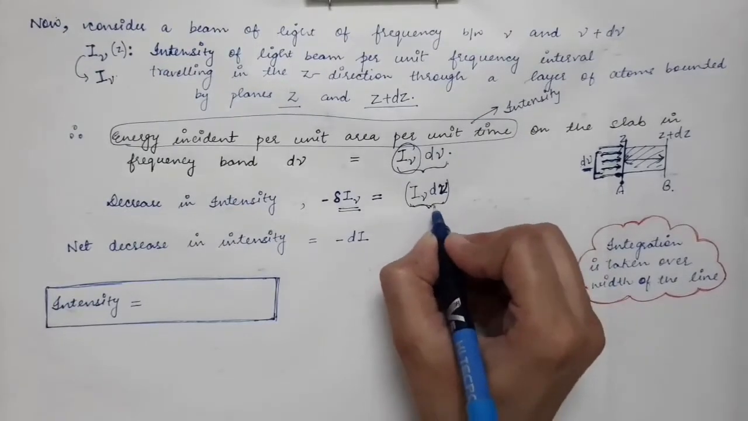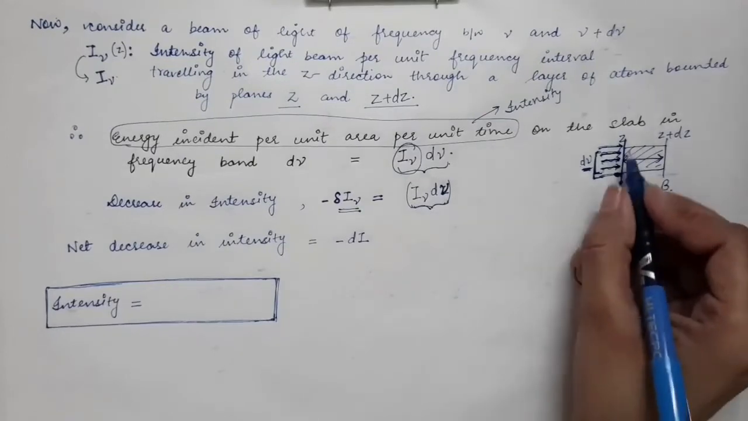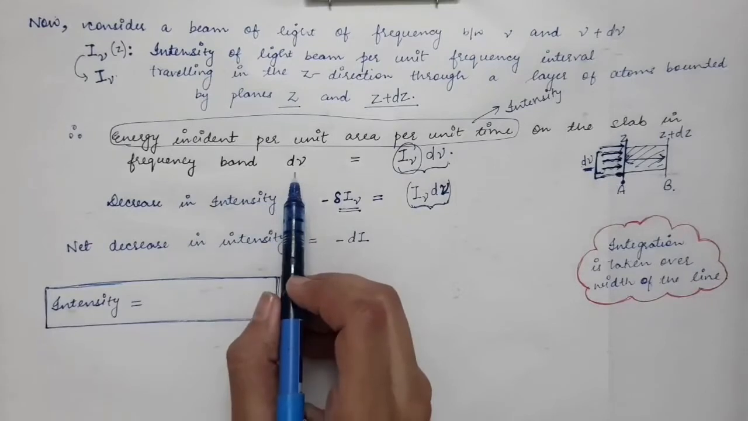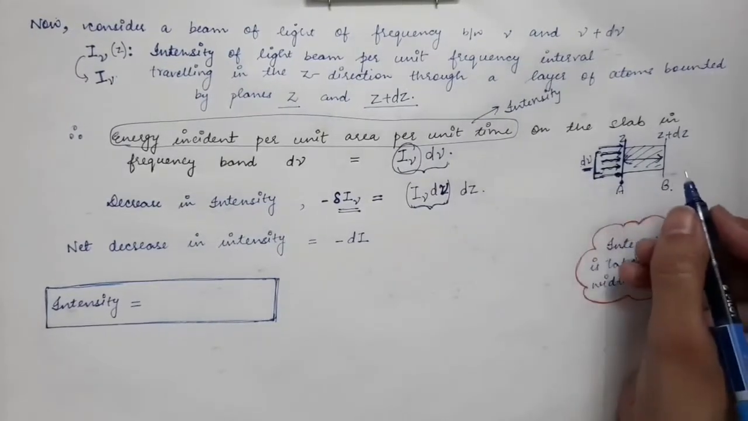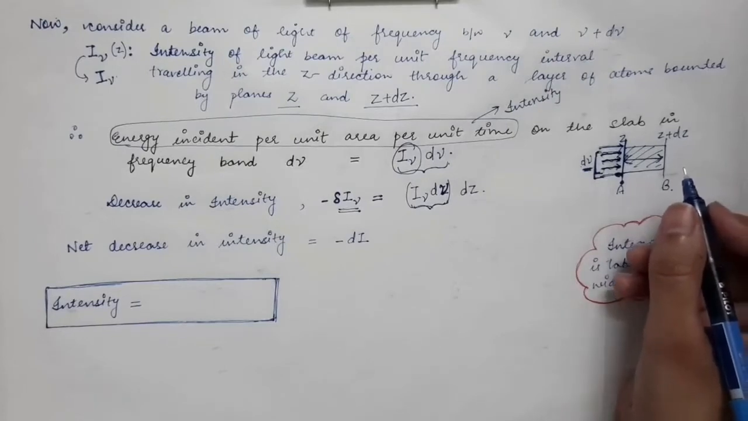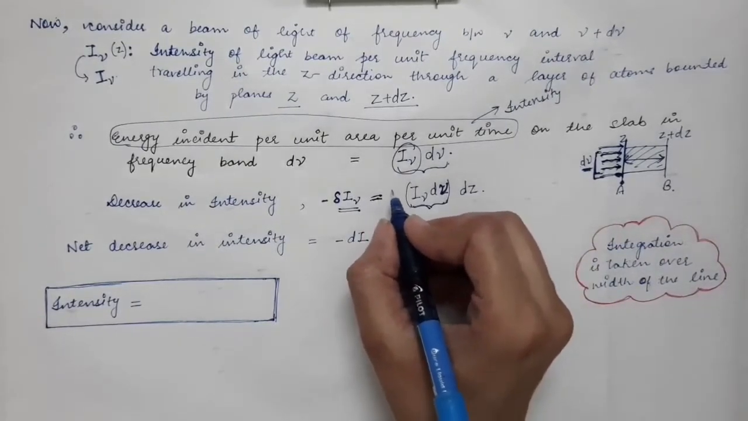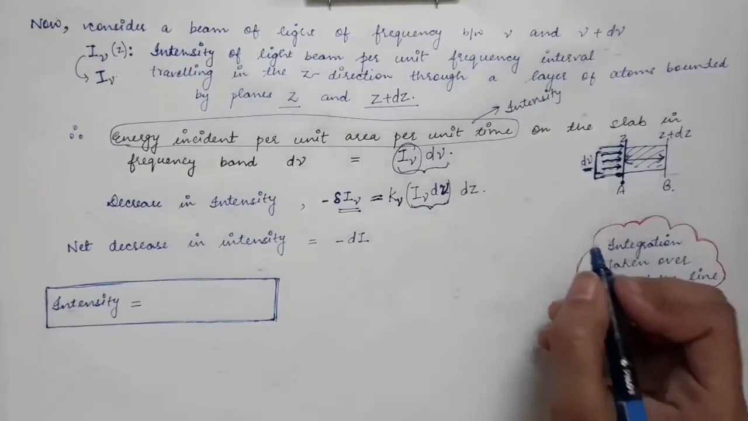It will be directly proportional to this term, which is the intensity falling on the slab in the frequency range d nu, times dz. So the more the thickness of the slab, the more the decrease in intensity. And here we have an equal sign, so we will introduce a constant, which is the absorption coefficient in this case also.